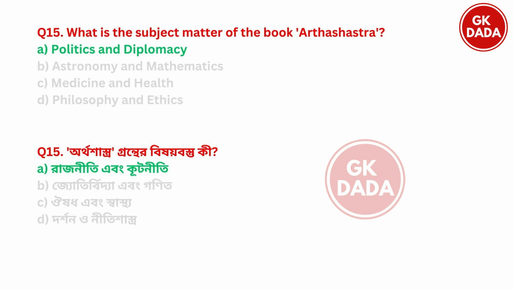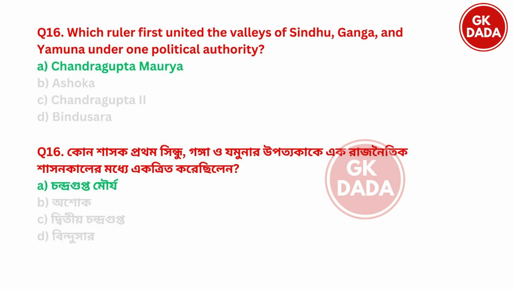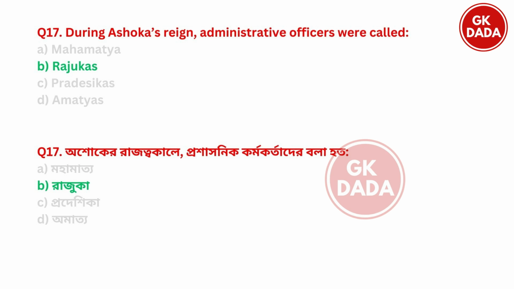Next. Which ruler first united the valleys of Sindhu, Ganga and Yamuna under one political authority? Option A Chandragupta Maurya, option B Ashok, option C Chandragupta II, option D Bindusar. So the right answer is option A Chandragupta Maurya. Next. During Ashoka's reign, administrative officers were called Mahamatya, Rajukas, Pradesikas, Amatya. So the right answer is option B Rajukas. Administrative officers were called Rajukas.